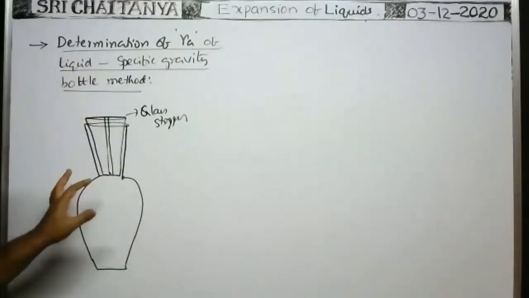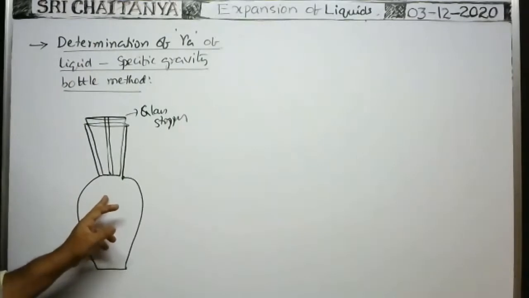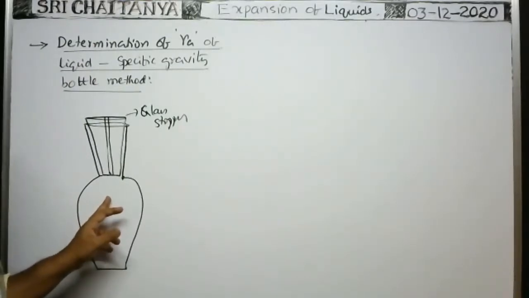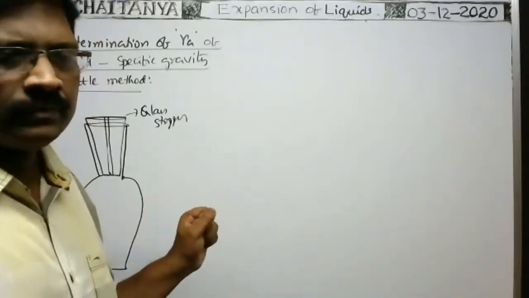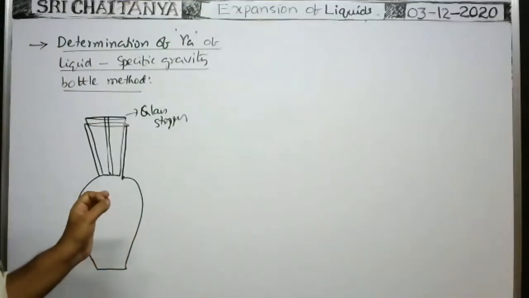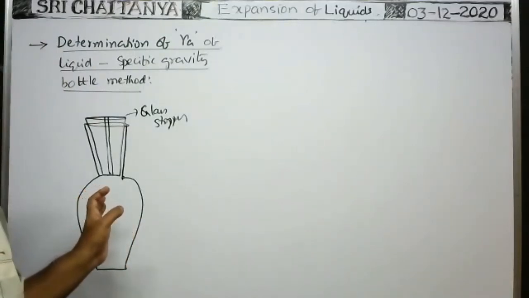So with this, could you understand how the volume of the liquid is constant? Could you understand? Could you understand this or not? Come on, anybody else? You respond immediately.